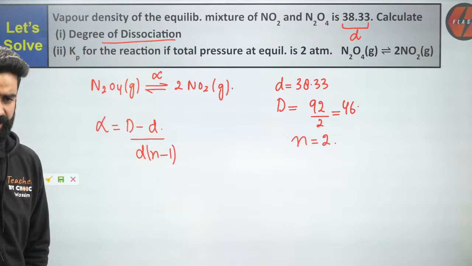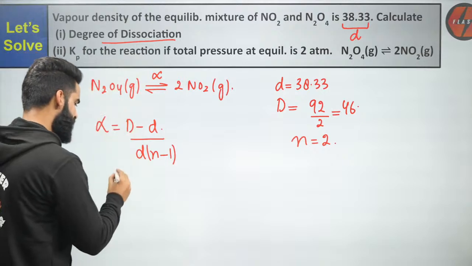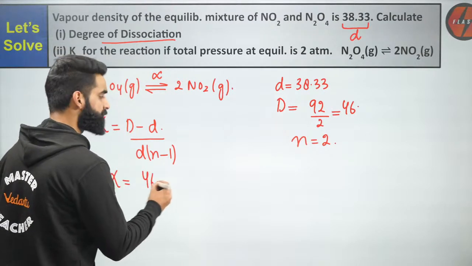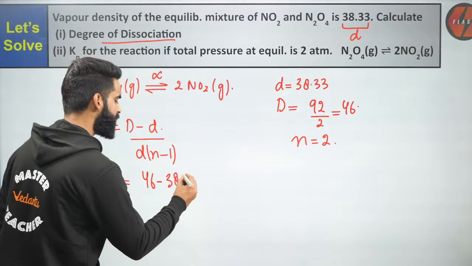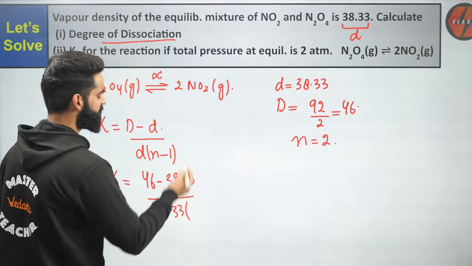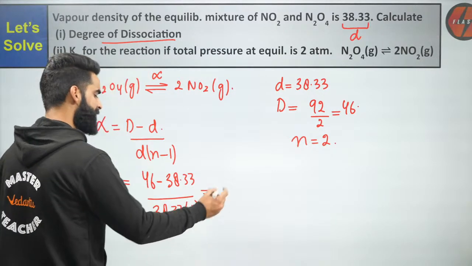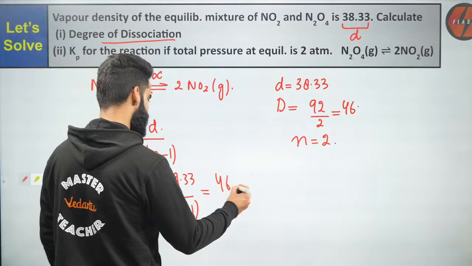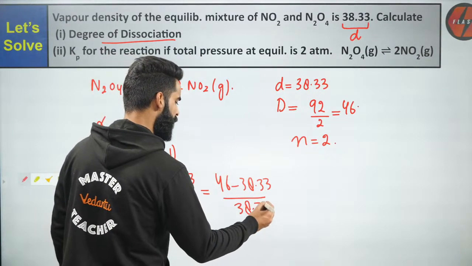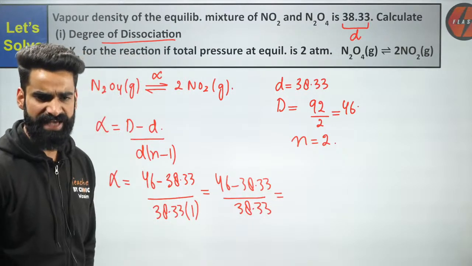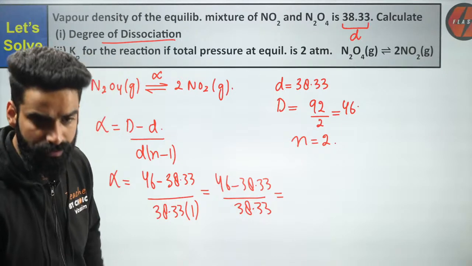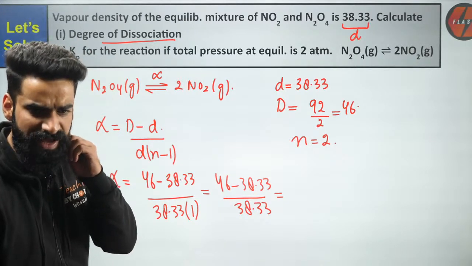Should I be getting the value of alpha? Let me know the value of alpha which you'll be getting right here. It's going to be capital D, which is 46, minus small d. Small d value is 38.33, divided by small d, which is 38.33, multiplied by n minus 1, that is 2 minus 1, that is 1. Let me know how much it comes. Let me know the value of 46 minus 38.33 divided by 38.33, its exact value, in the chat box fast.